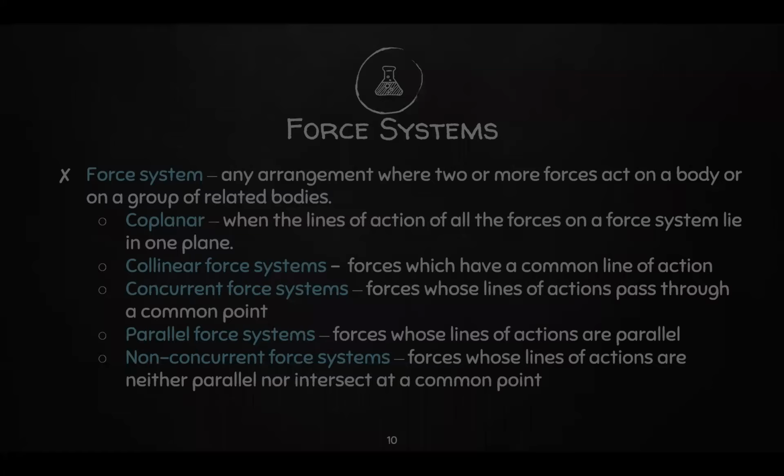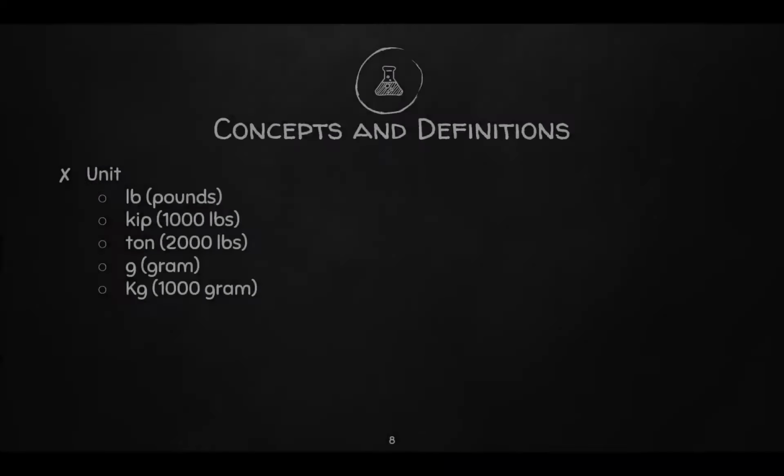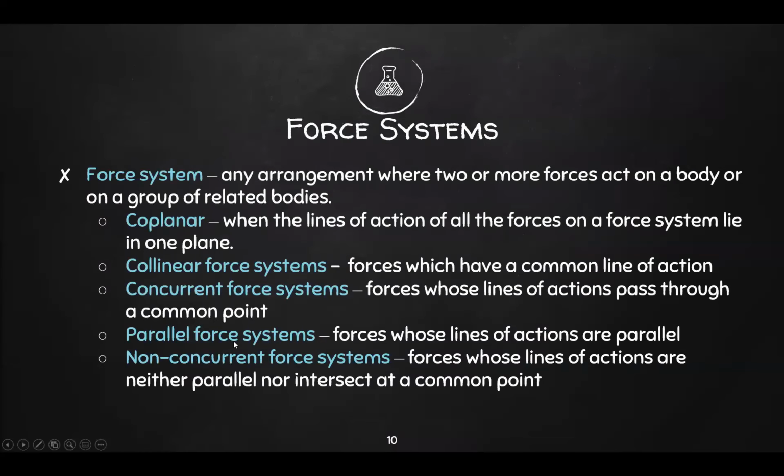For example, we had this, right? All of these forces intersect at a common point. Therefore, we can say this is a concurrent force system. Next, parallel force system, forces whose lines of action are parallel. Pretty self-explanatory. And then lastly, non-concurrent force systems.